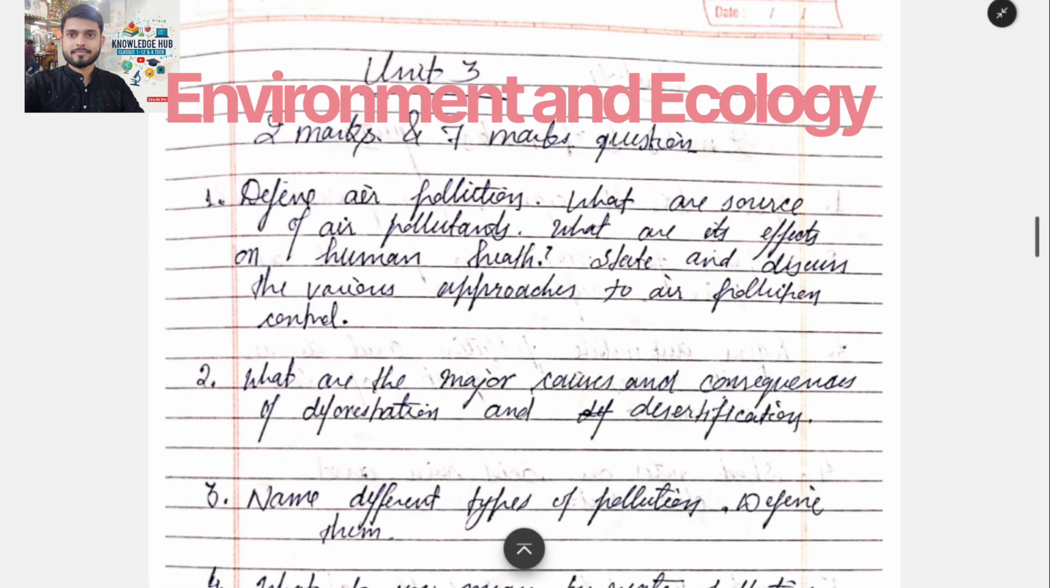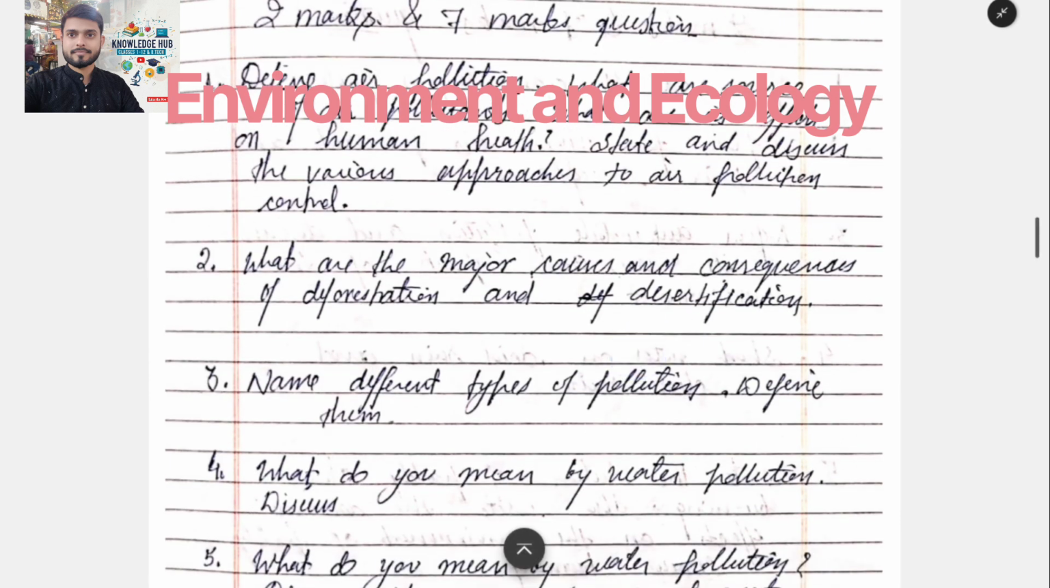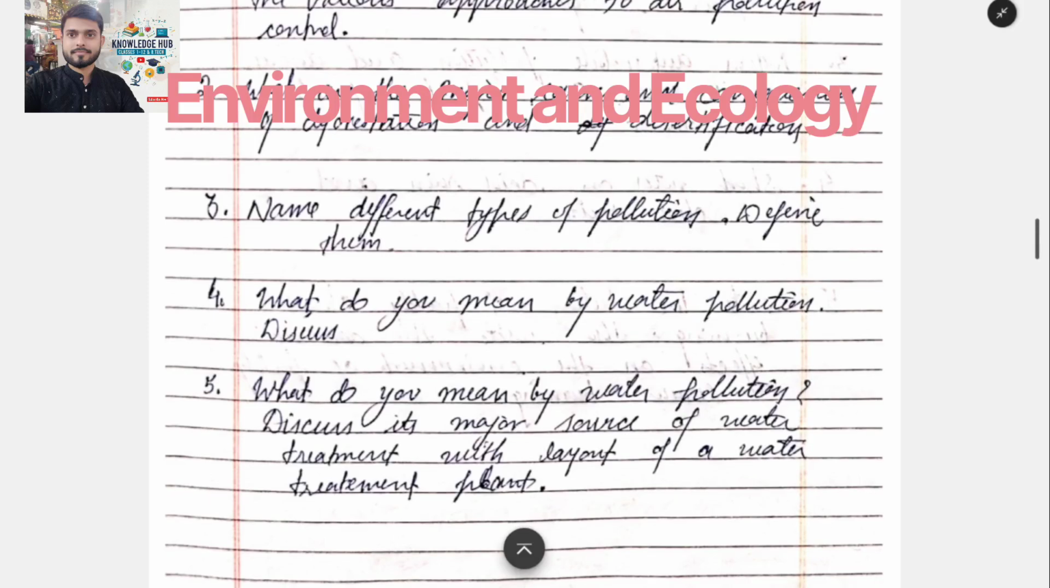Now the first one is define air pollution. What are the sources of air pollutants? What are the effects on human health? State and discuss the various approaches to air pollution control. Now the second is what are the major causes and consequences of deforestation and desertification?